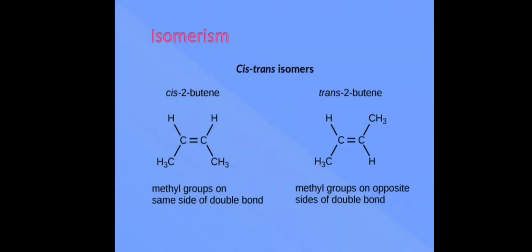So here we see that the same chemical formula will be there for both of them. That is, we have C4H8, but the way it is placed is different. So this property of carbon, which has one molecular formula but different structural formulas, is called isomerism.